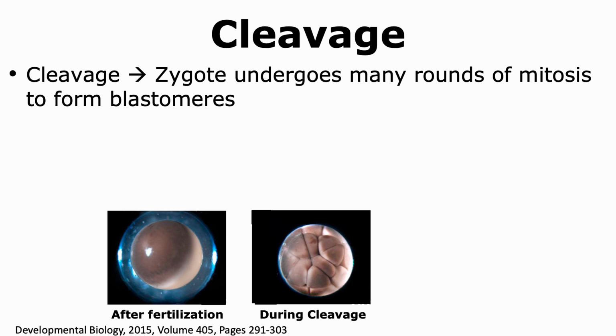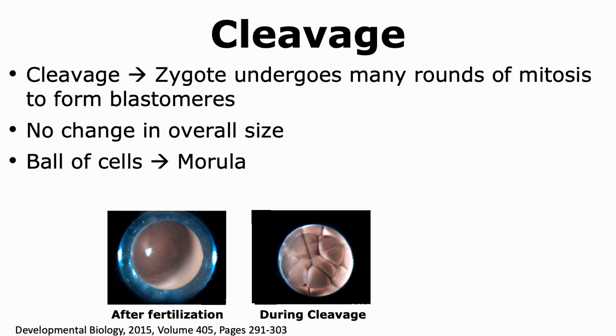Once the diploid zygote is formed, the process of cleavage begins. In this process, the zygote undergoes many rounds of mitosis in order to become multicellular. The cells formed are called blastomeres. One unique phenomenon of cleavage is that even though many more cells are being produced through cell division, there is no change in the overall size of the organism compared to how it was when it was a zygote.